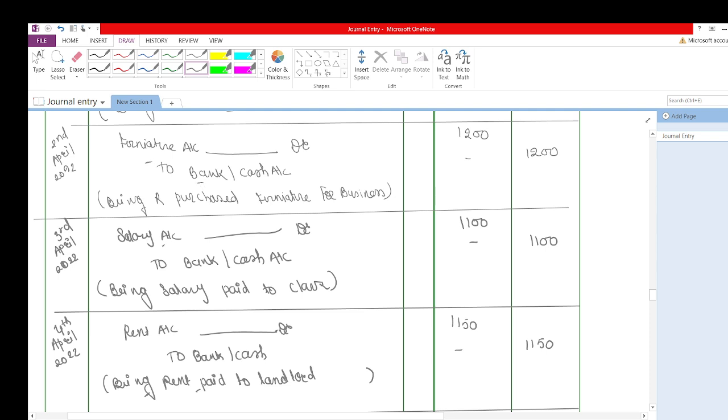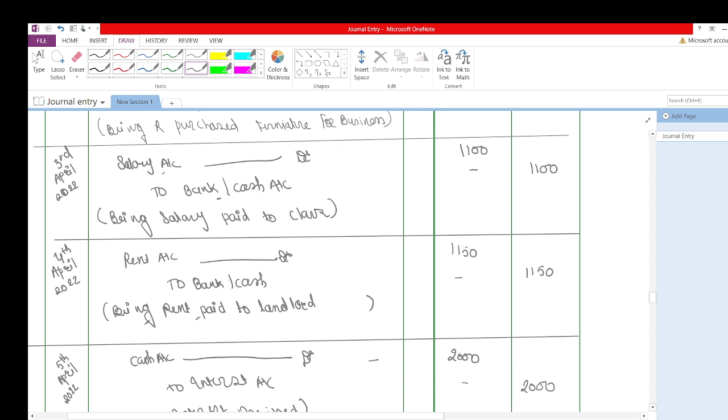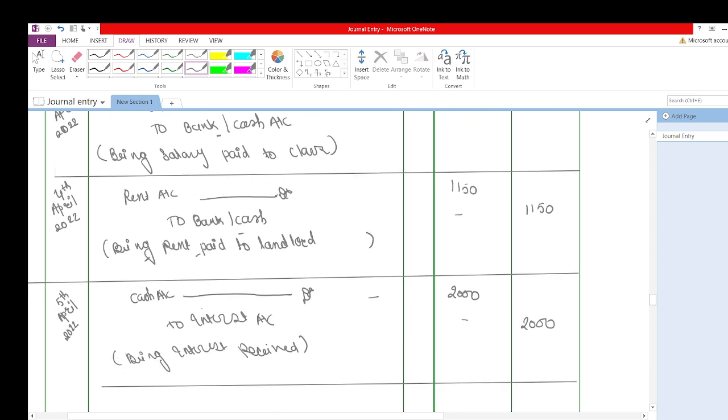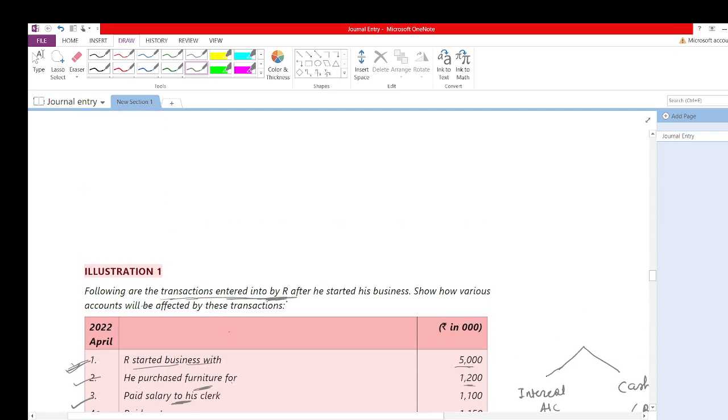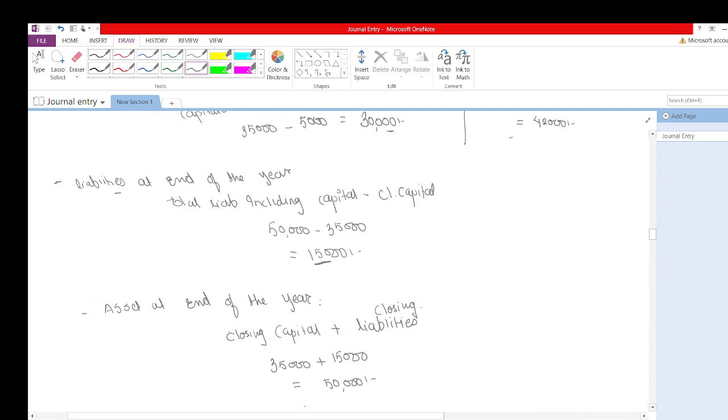Then salary is a nominal account, bank is also a real account, rent is again a nominal account, cash is also a real account, interest is also a nominal account. So this is what I have explained, and I have given you a very basic idea about journal entry: what will be the format of journal entry, how to record it, and what the two effects are in the journal entry. So I hope you are able to understand what we learned in today's lecture.